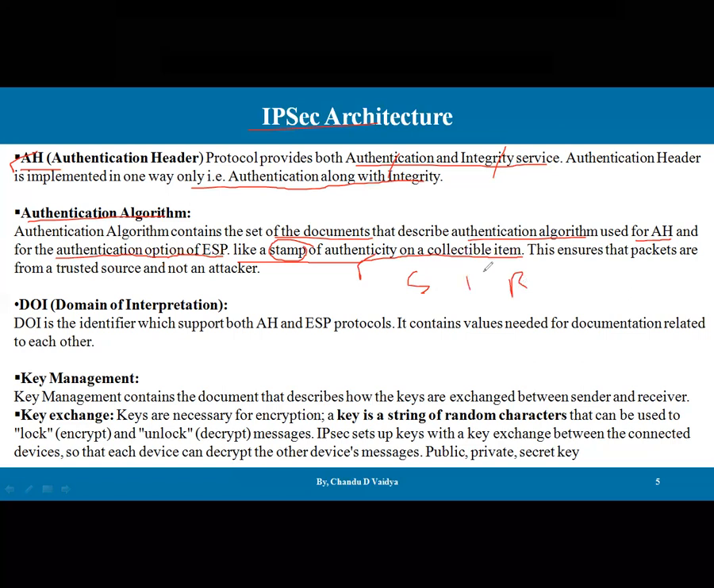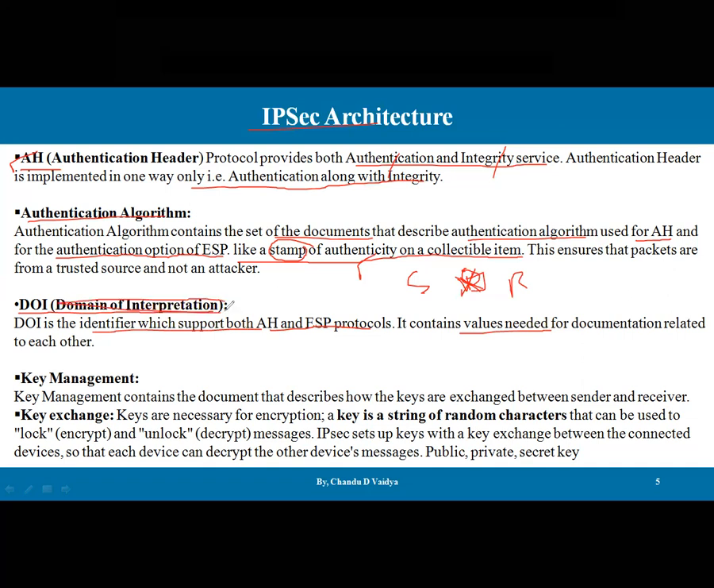Let's say if I have a registered post or a speed post, we generally see the stamp on that particular letter. So we get the guarantee that this was received from a trusted party, so it is safe to access, and there is no harm in accessing that particular data packet. Then the next component is DOI, domain of interpretation. What is the purpose of the domain of interpretation? The domain of interpretation is the identifier which supports both AH and ESP protocols. It contains the values needed for documentation related to each other. So it is about the values.